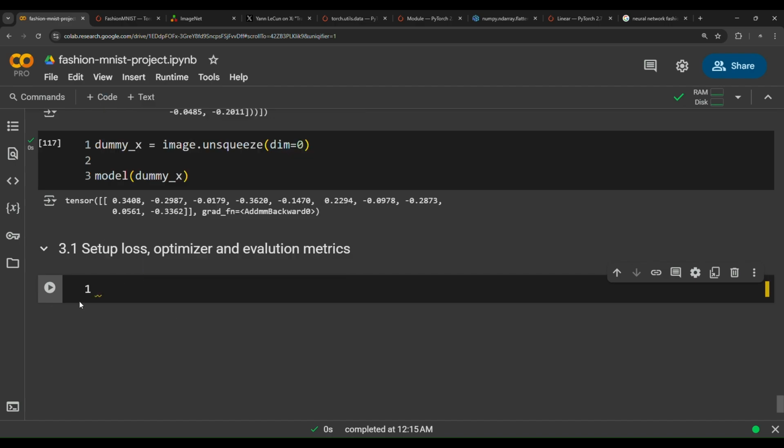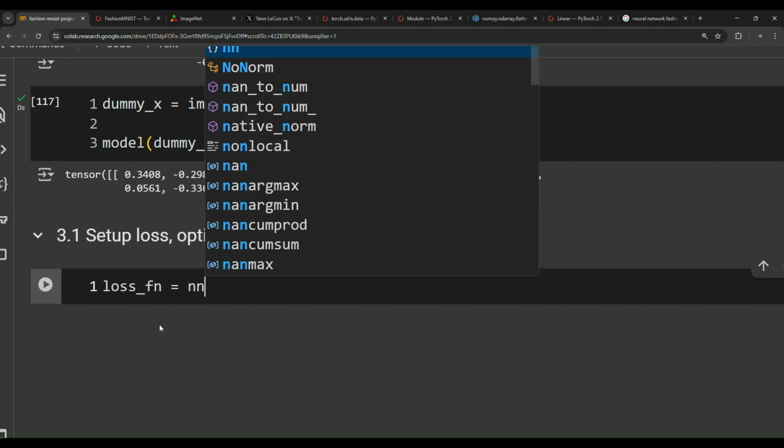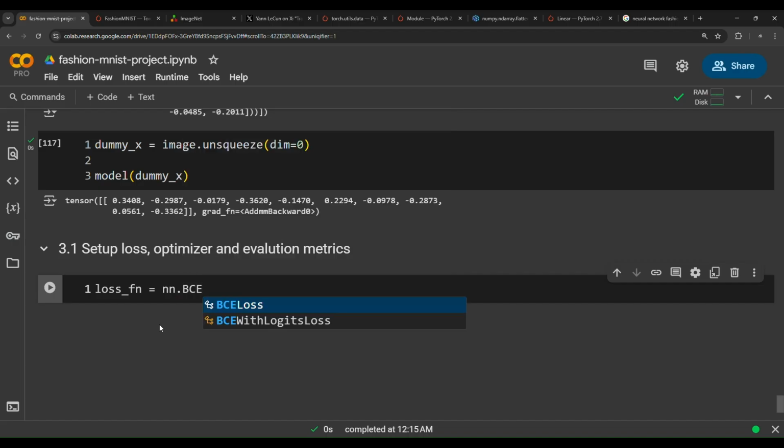So if we need to set up the loss function, loss_fn, this is a brand new variable, equals nn, neural networks, dot. Now, as I asked before, do we have to use BCE, binary cross entropy, or do we have a multi-class classification problem and need to use cross entropy?